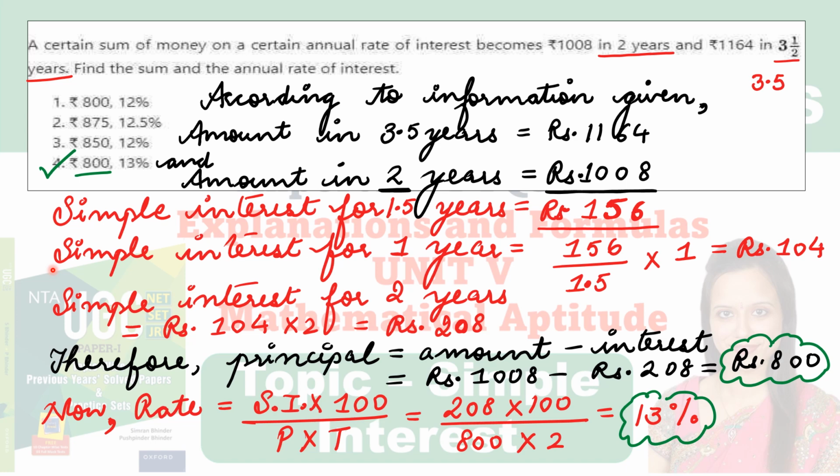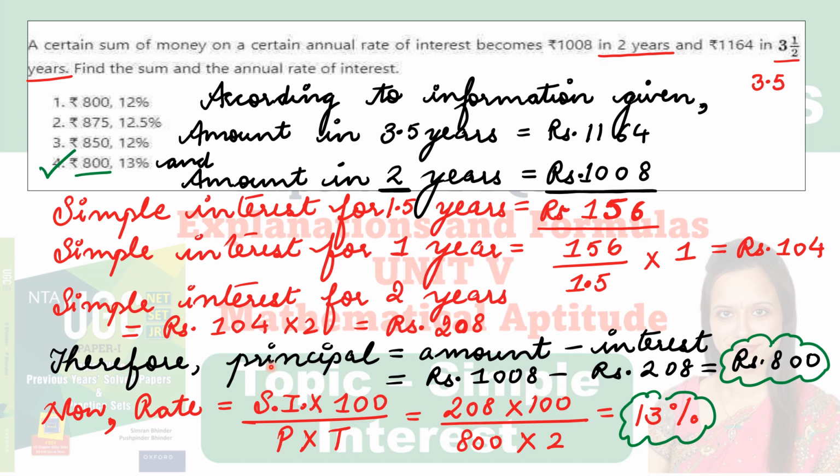Further, if simple interest for 1.5 years is this, by using the unitary method, I can write it like this. Simple interest for 1 year is equal to 156 divided by 1.5 into 1, it comes out to be rupees 104. So अभी तक मेरे माइंड को ये पता चल गया कि simple interest for 1 year कितना है? Rupees 104. So I can write it like this. Simple interest for 2 years is equal to rupees 104 into 2. मैंने 2 years क्यों निकाला है? Because question में मुझे ये वाली जो value है in 2 years दी हुई है. So I have to use that information given in the question.